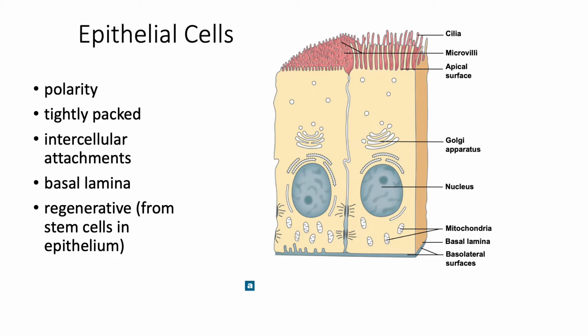We have an apical side or a luminal side. Your lumen would be right here. Because these epithelial cells, they line those hollow cavities or organs of the body. Okay, so we said that they have polarity, apical, and then this would be the basal lamina down here. And they're tightly packed and then joined by these intracellular attachments. Remember we talked about tight junctions or those cellular adhesion molecules, right, that we can see down here.